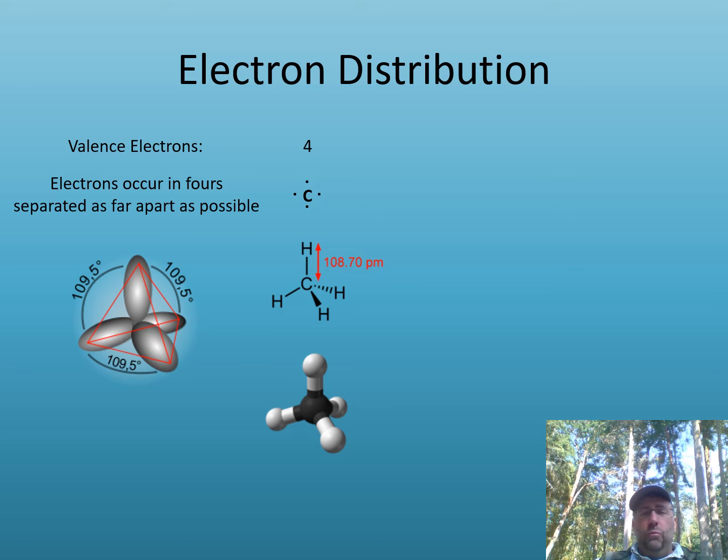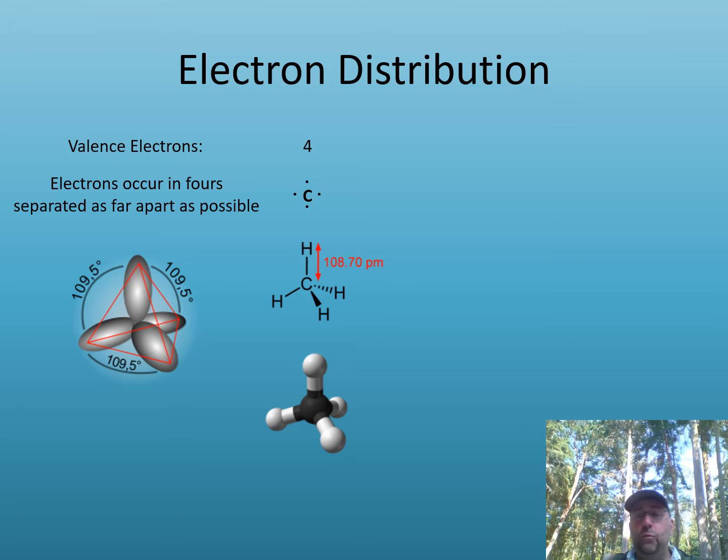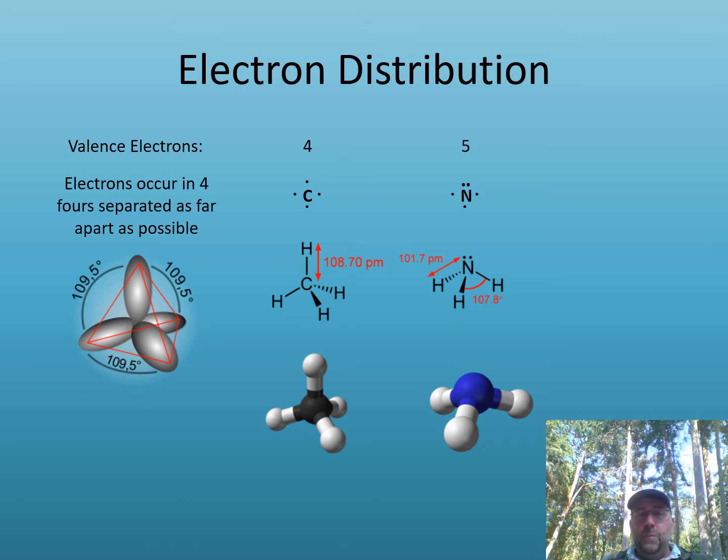Now, the electron configuration is really important. Where the electrons are located is important to what kinds of bonds they're going to form. Carbon has 4 unpaired electrons, which basically means that it can form 4 bonds. And those 4 bonds are going to go in 4 directions in space. Now, 4 directions in 3-dimensional space ends up making a shape that's similar to this. We'll talk more about what molecular geometry is and how that applies.